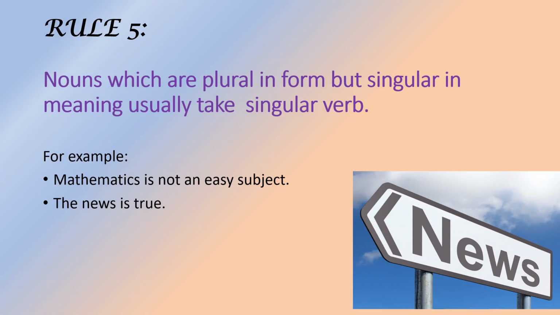So next we move to rule number 5. Nouns which are plural in form but singular in meaning take a singular verb. It will be clear from the example. Mathematics is not an easy subject. The word mathematics seems to be plural in form, but in reality it is not. It is only one subject. So we have to use the word is, that is, the verb in singular form.